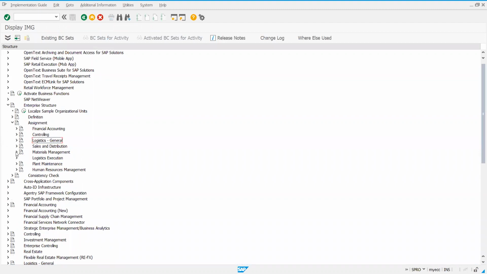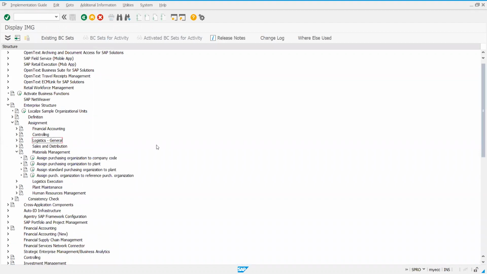Next, write down the next subheading as assign purchasing organization to company code. Path: SPRO IMG, enterprise structure, assignment, materials management.